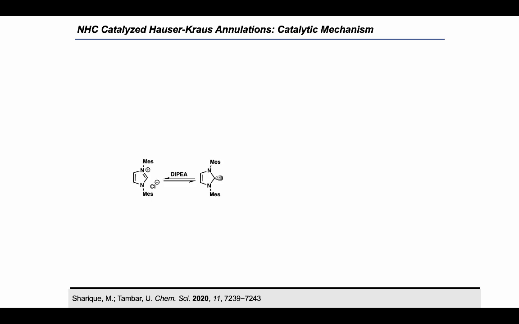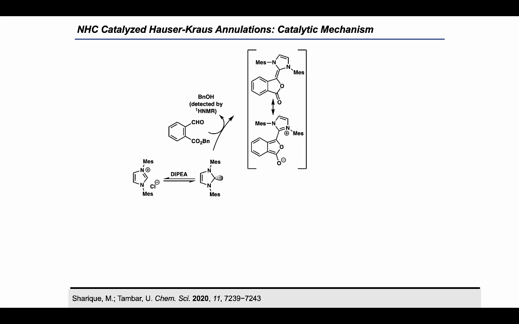So the first step is the deprotonation of NHC salt to form an active NHC catalyst that can react with orthoaldehyde benzyl ester to produce a non-canonical Breslow intermediate, which is unprecedented in NHC catalysis, through the liberation of benzyl alcohol. We used proton NMR experiment to detect the formation of benzyl alcohol in this reaction.